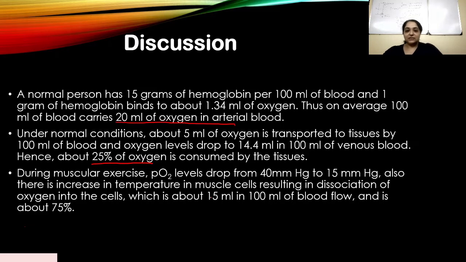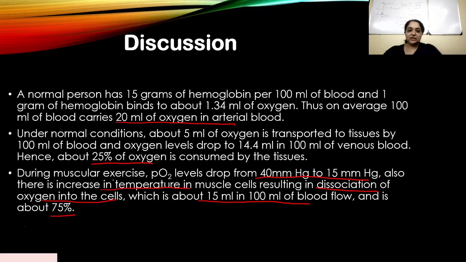During muscular exercise, PO2 levels drop from 40 mm of mercury to 15 mm of mercury, and there is also an increase in temperature in muscle cells. This results in dissociation of oxygen into the cells, about 15 ml in 100 ml of blood flow, which is about 75%.